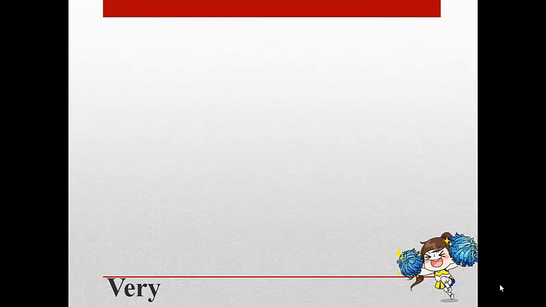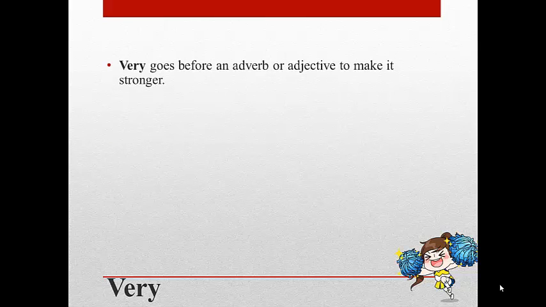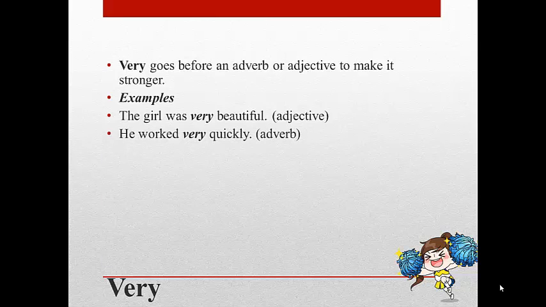Okay, now I will explain about very. Very is one of the common adverbs of degree. Very usually goes before an adverb or adjective to make it stronger. And the example is, the girl was very beautiful. From the example, we know the position of the adverb of degree, very, is before the adjective. And the second example is, he worked very quickly.